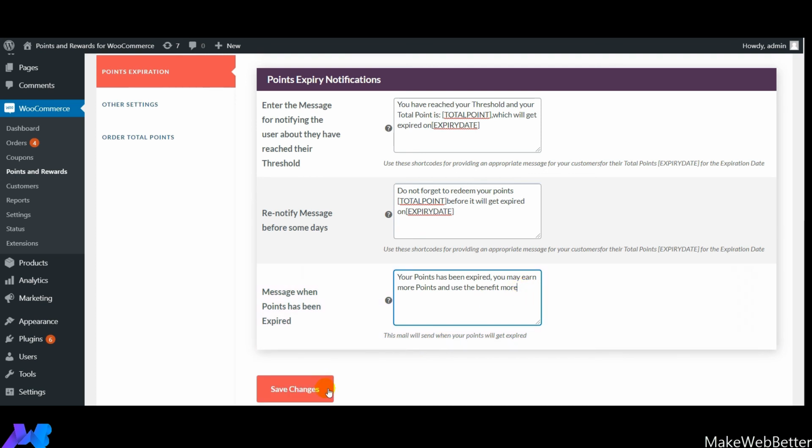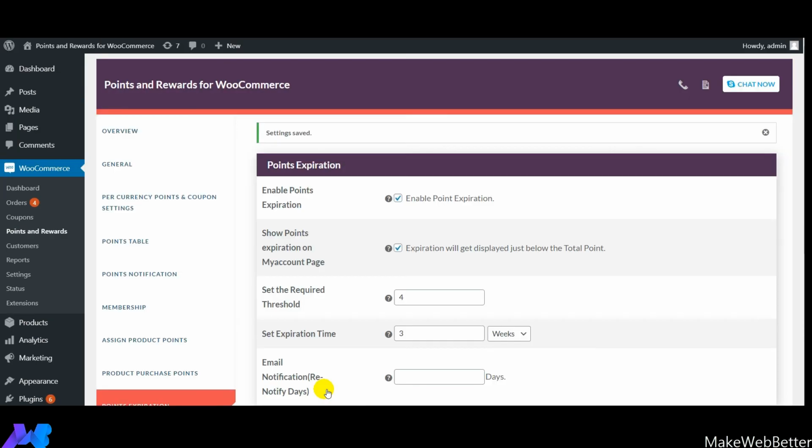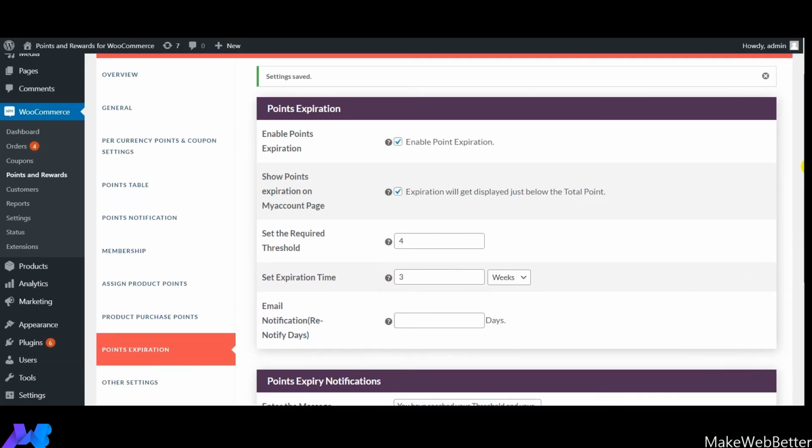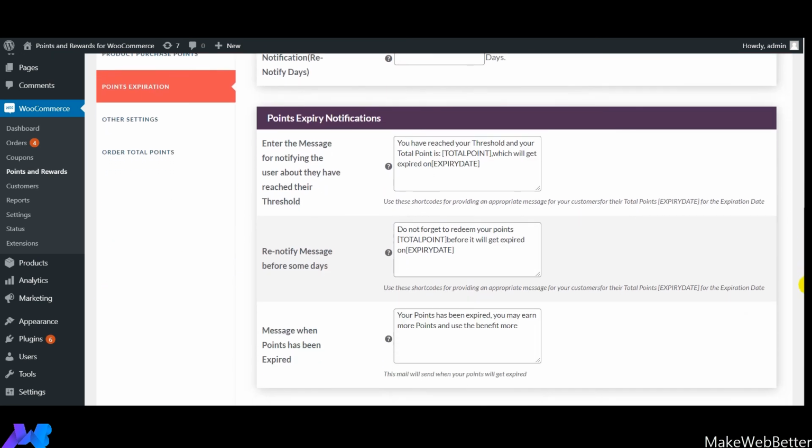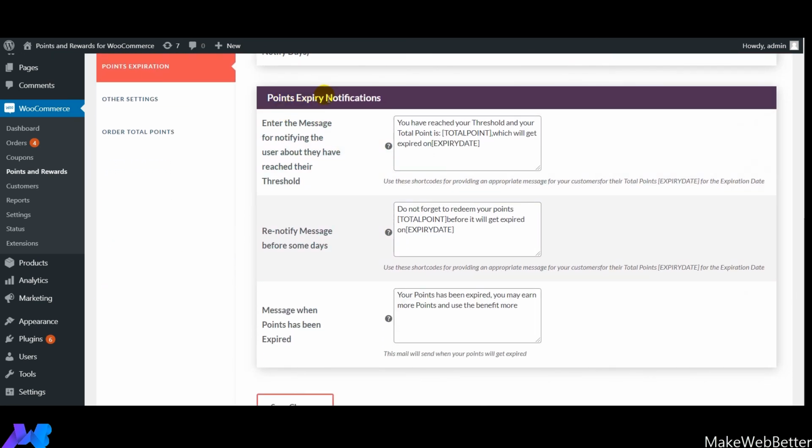So guys, in these point expiration settings, I explained what settings you have to enable for this functionality of points expiration. And next I showed you how to enable point expiry notifications, and three categories of message will be sent. First, when the customer has reached their threshold and their points are just about to expire.